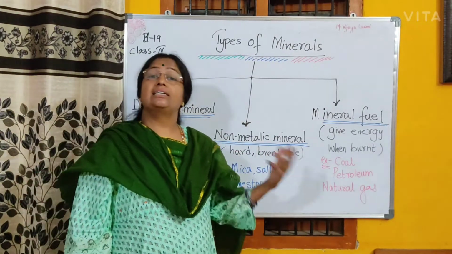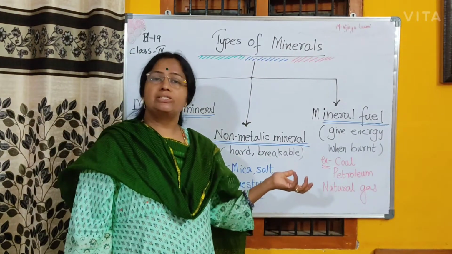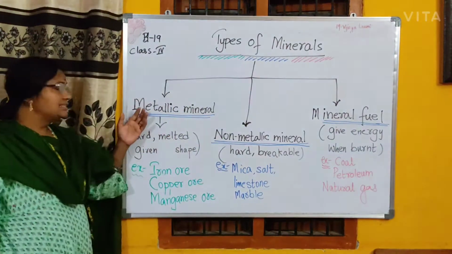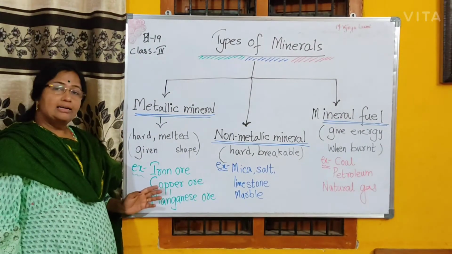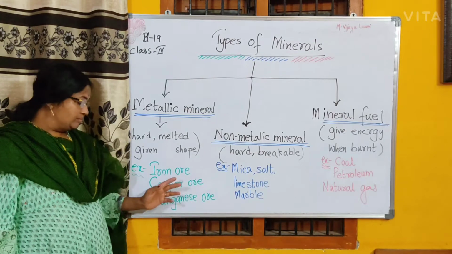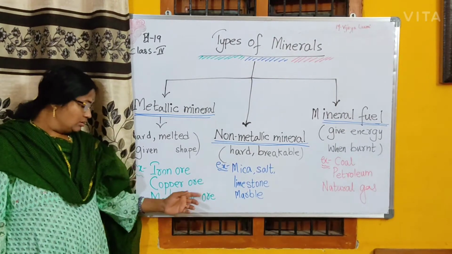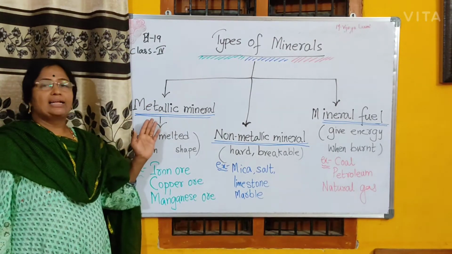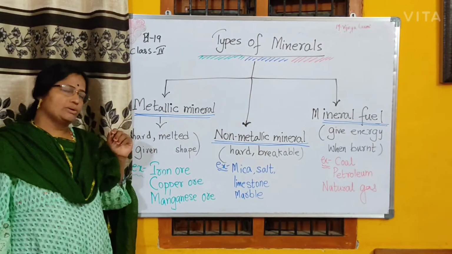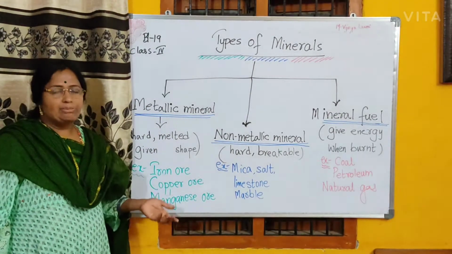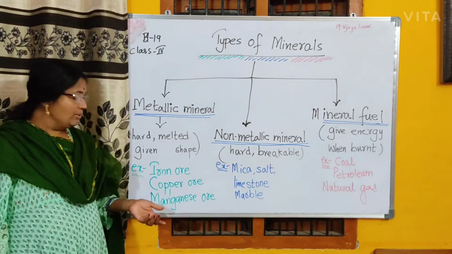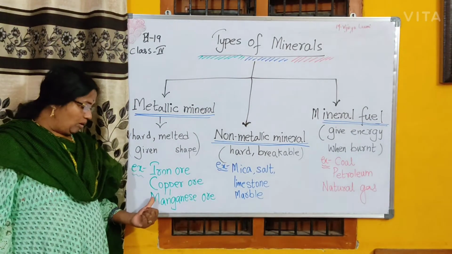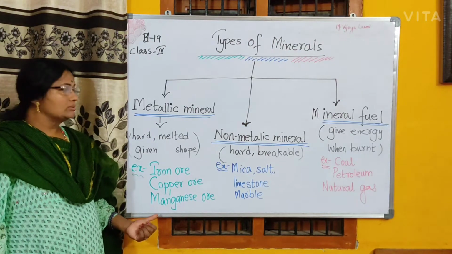Let us mention some examples of these. Examples of metallic minerals are iron ore, copper ore and manganese ore. There are many metallic minerals but we are just naming a few: iron ore, copper ore, manganese ore.